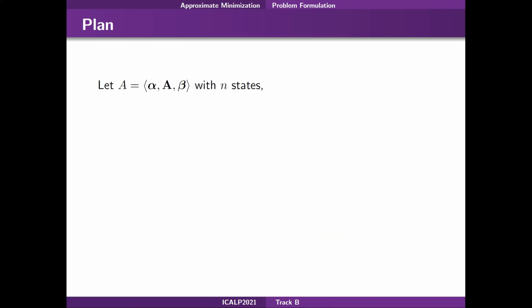So here is how we are going to proceed to solve the approximate minimization problem. We suppose we are given a WFA with n states. First, we want to find a symbol phi for the WFA. To do so, we will consider the uncoiled matrix of the WFA and the dual interpretation illustrated earlier.